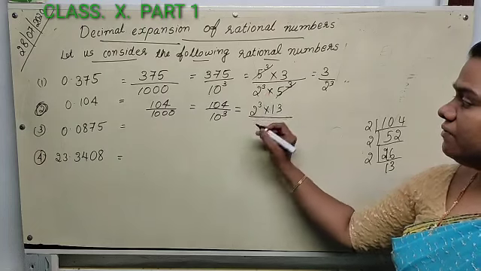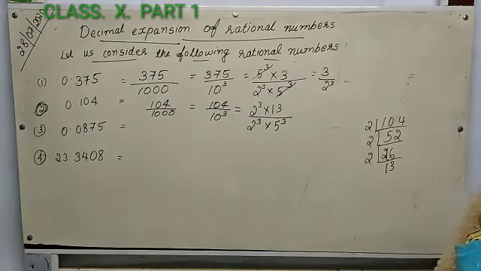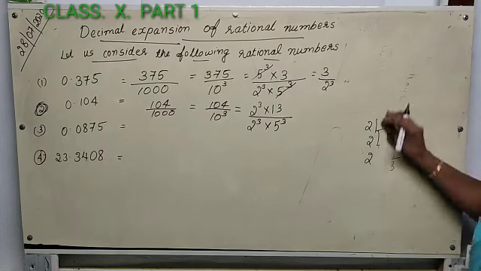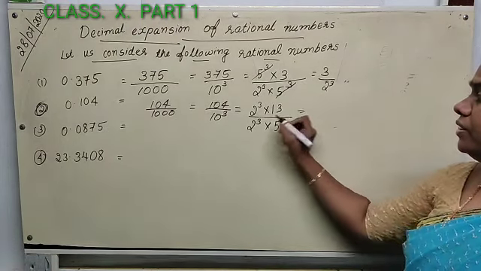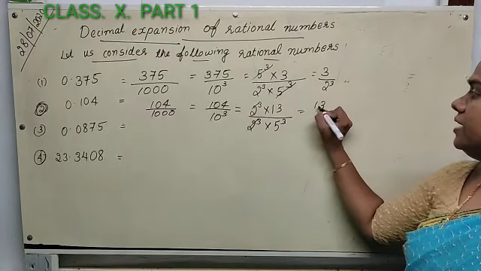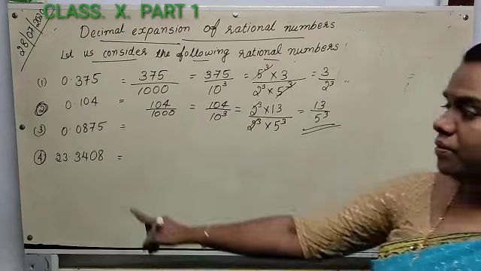How to write 10 cube? As before, 10 cube we can write as 2 cube into 5 cube. The 2 cube gets cancelled, leaving 13 by 5 cube.